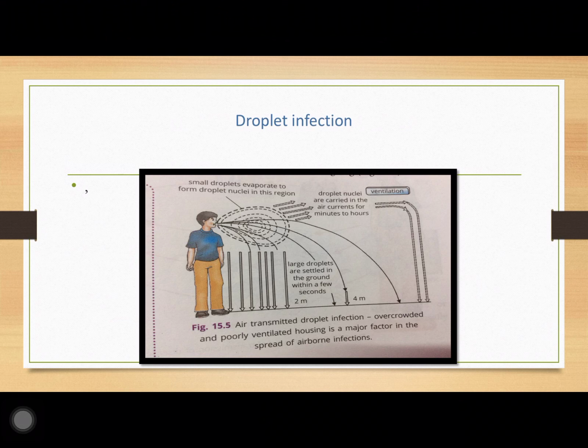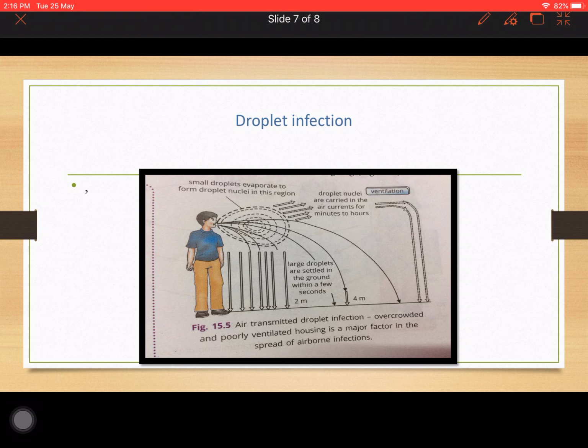Whenever an infected person is sneezing or coughing, small droplets come out from the mouth or nose. If someone who is not infected, a healthy individual, is standing nearby, these small droplets will come and get deposited on the healthy person.